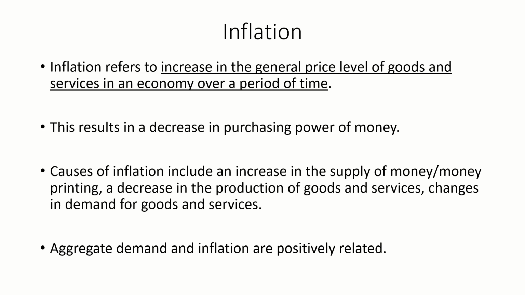Aggregate demand and inflation are positively related. Now we know what is aggregate demand. It is the total demand in an economy for goods and services. As the aggregate demand increases, the inflation increases. So the prices of those goods and services will increase. This will lead to inflation. When the aggregate demand decreases, the inflation will also decrease because the demand for goods and services will be decreased, resulting in the prices of goods and services to fall. This will lead to slowing down the inflation.